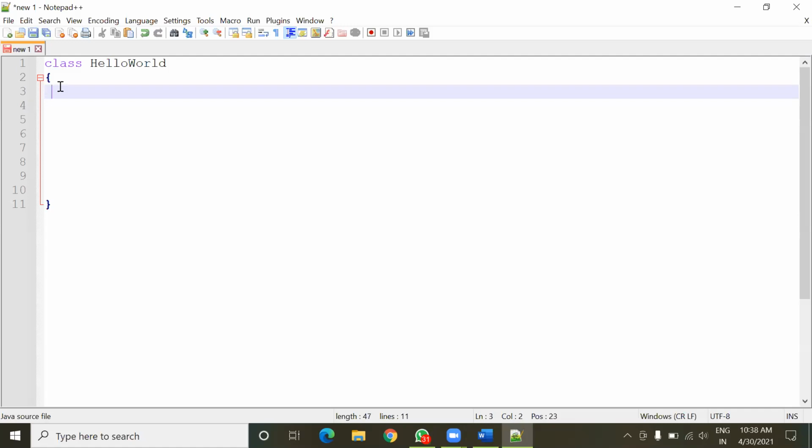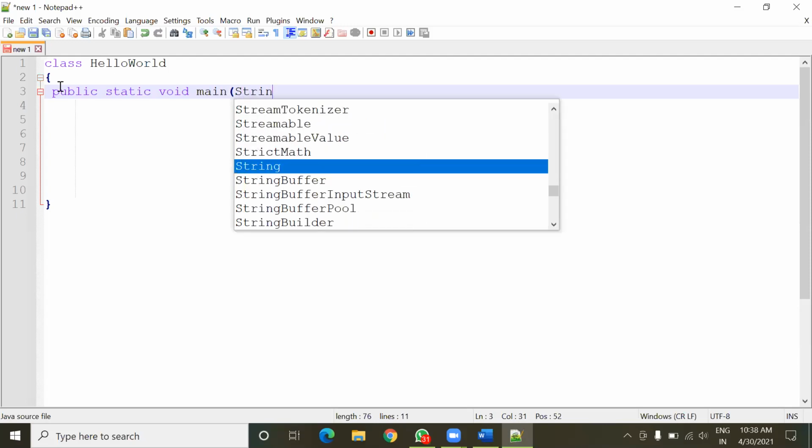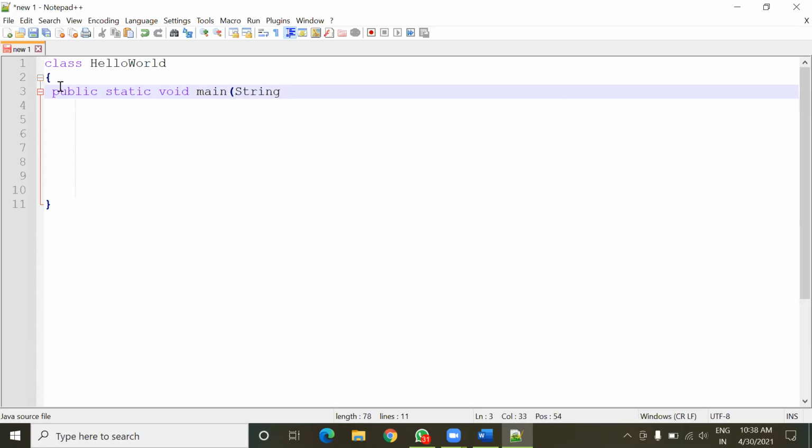Now inside this class, I'll declare a main method. What is the use of the main method? Actually, the main method is the place in the program from where execution of the program begins.